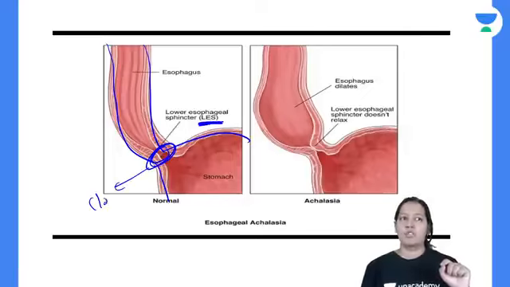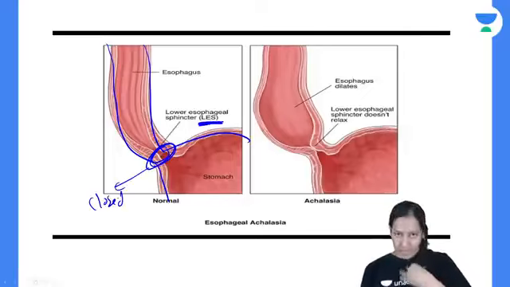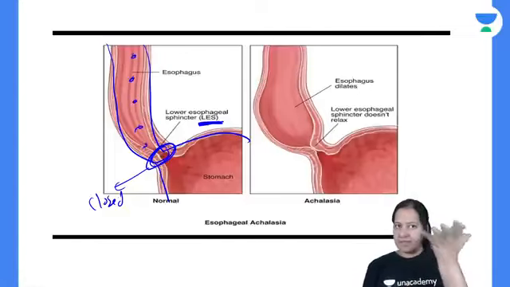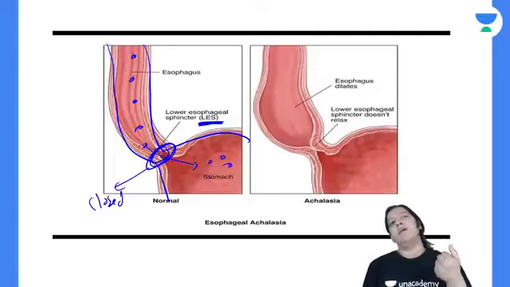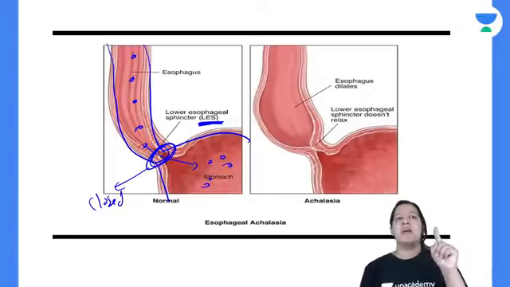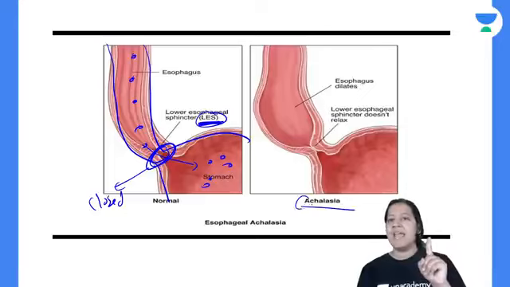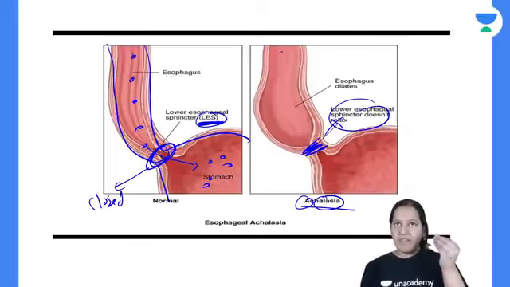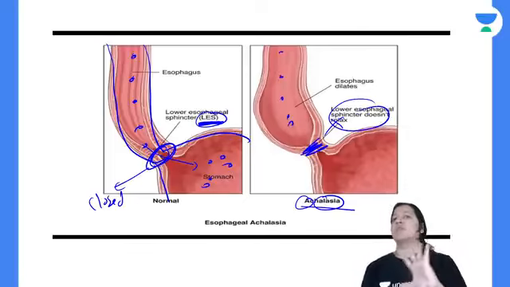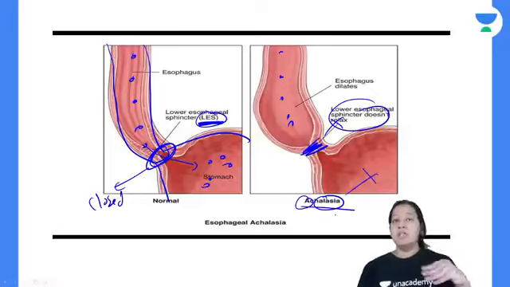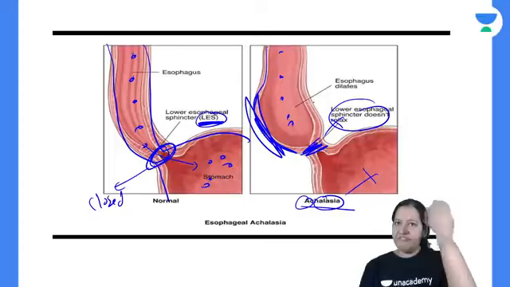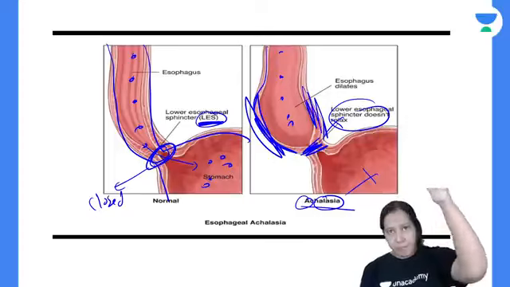Normally this sphincter is closed, but whenever I swallow, food comes in the esophagus, it opens and transits the food from the esophagus to the stomach. Now there is a disease known as achalasia, in which this LES is closed permanently. It doesn't relax, it doesn't open. So whenever food comes here, it cannot move to the stomach. So the wall of the esophagus will become thicker and thicker to do vigorous peristalsis to push the food in.